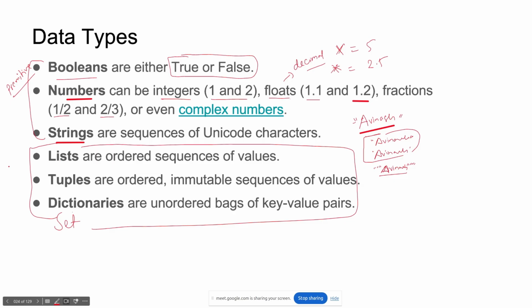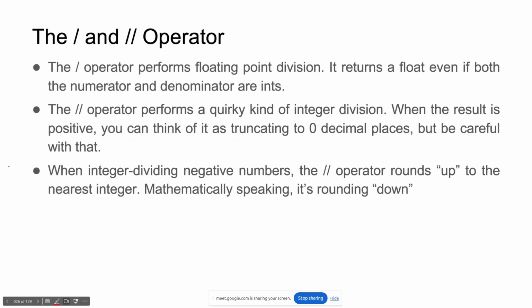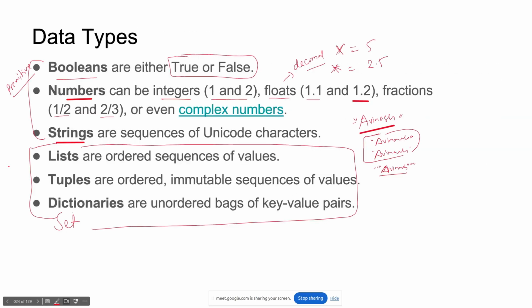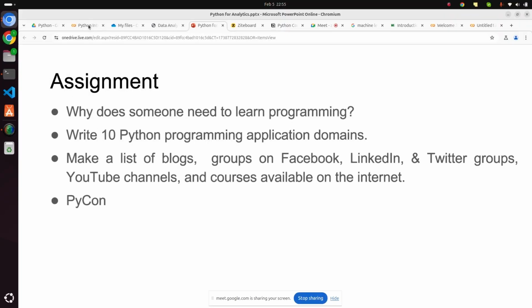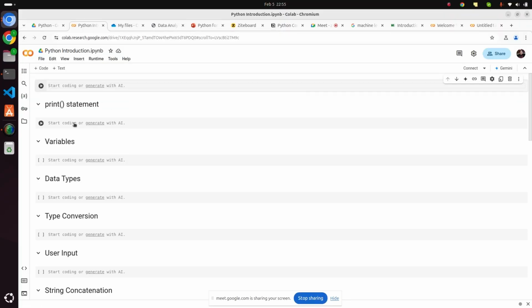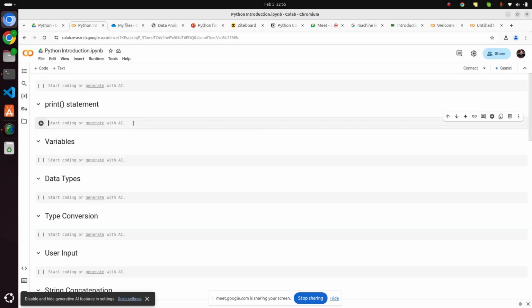So this is about your data types. I will show you all the things on the code, right? Don't worry about that. Okay, let's start with the programming, right? Let me show you here. So the print statement, okay, you can also use AI here that can write code for you. I have not tried this feature, but if you want, you can try.